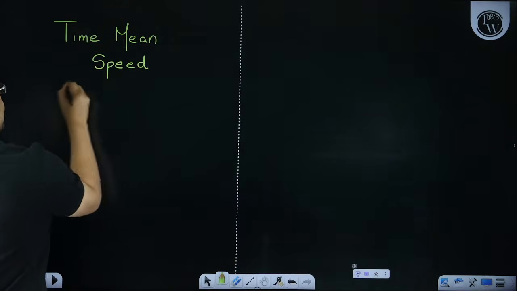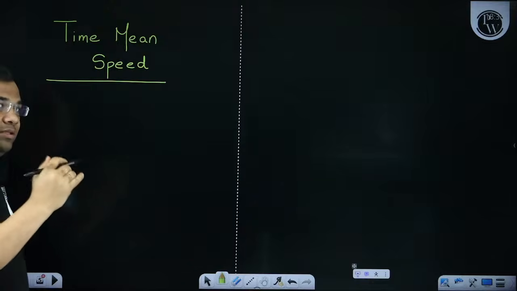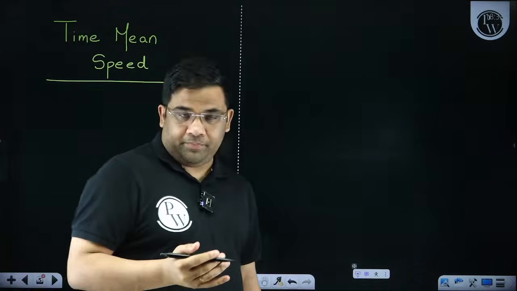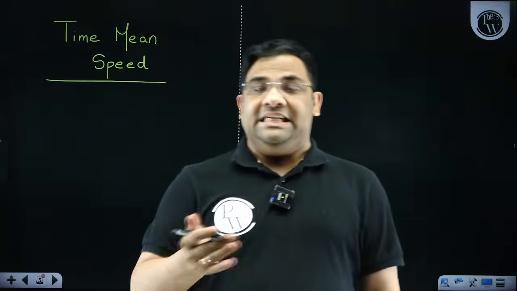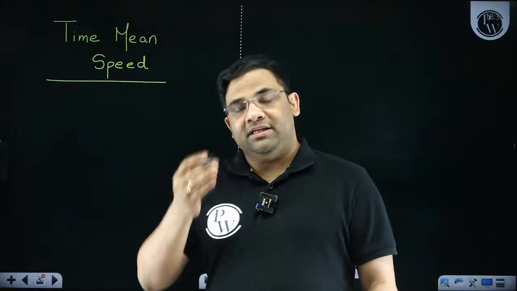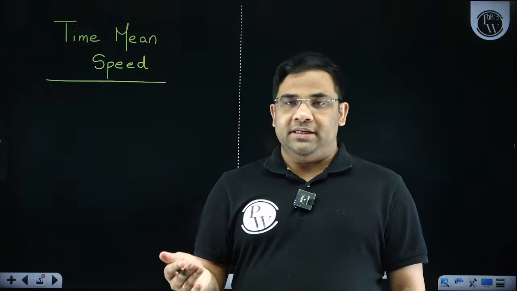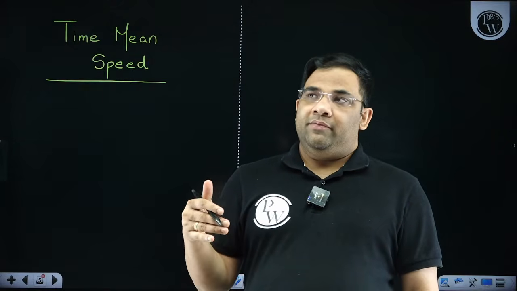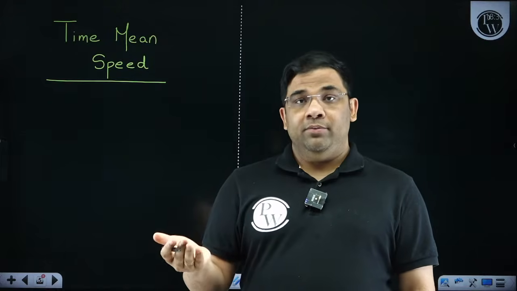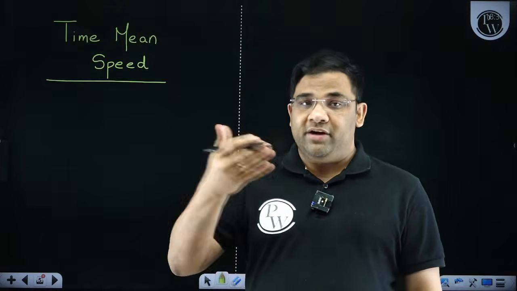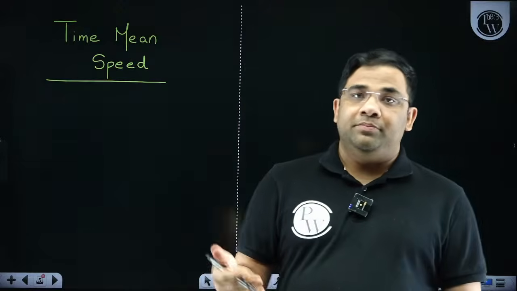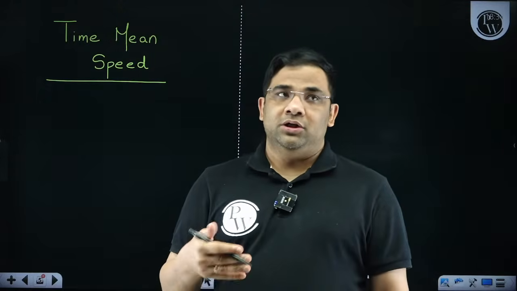Arithmetic mean means simply, suppose there are n vehicles on the road and their speeds are instantaneous speed or spot speed. What is instantaneous or spot speed? If at a particular instant or time you are measuring the speed of different vehicles, that speed will be known as instantaneous or spot speed.